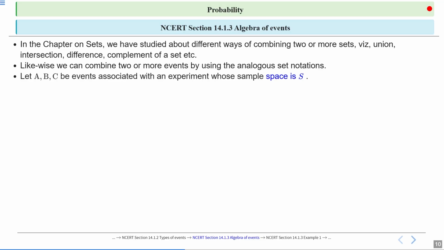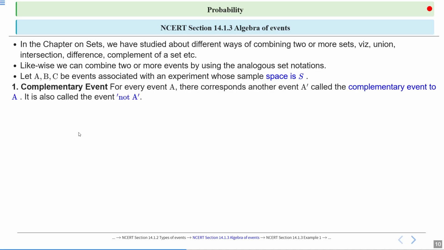Let A, B, C be events associated with an experiment whose sample space is S. Complementary event: for every event A, there corresponds another event, A complement, called the complementary event of A. If A is an event, then the event not A is called the complementary event.